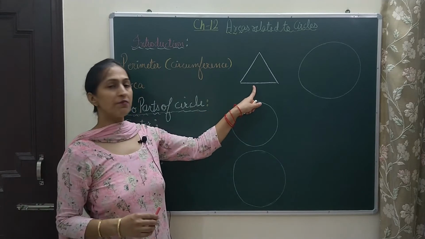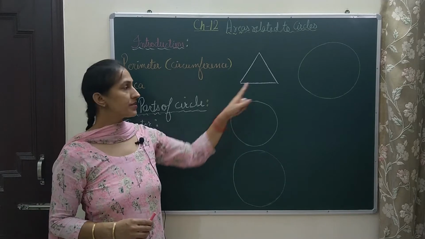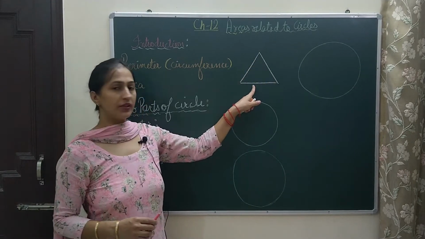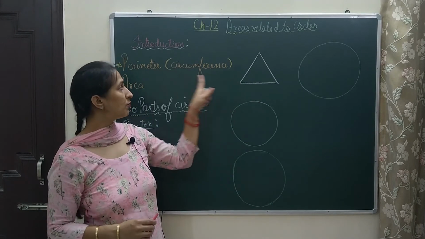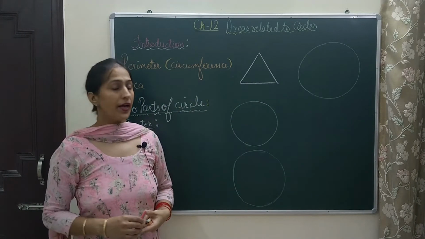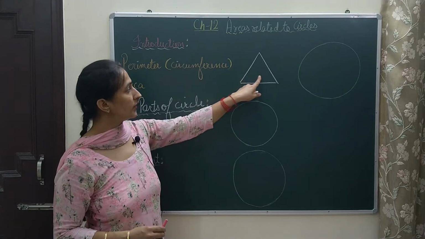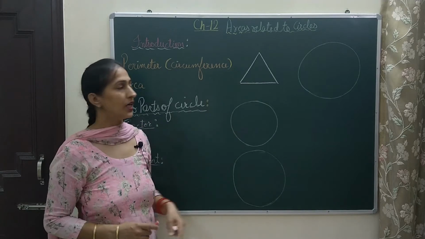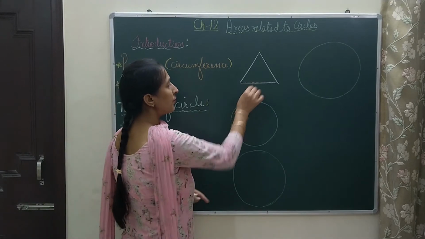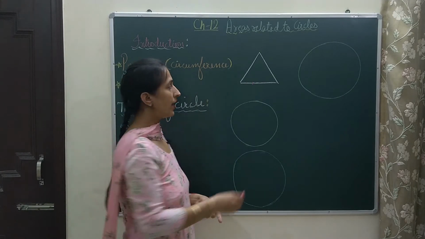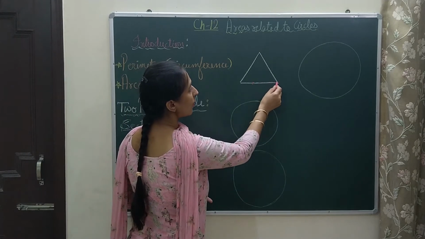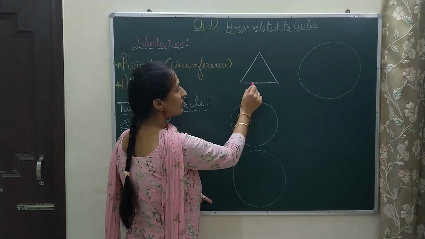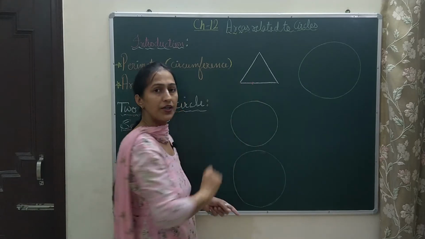Suppose you have some figure given to you. It is a triangle, and I talk about the boundary of that figure. That means I am talking about perimeter. And whenever I am talking about the inside region, that means I am talking about area. Suppose I mark one point here on its boundary, and I start moving along the boundary of that closed figure. Definitely I will reach back at the same point.